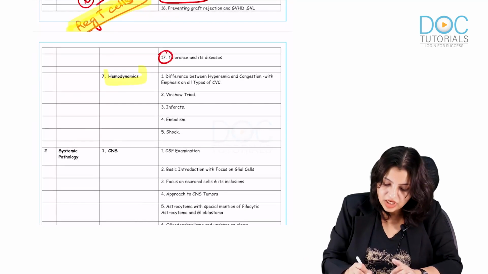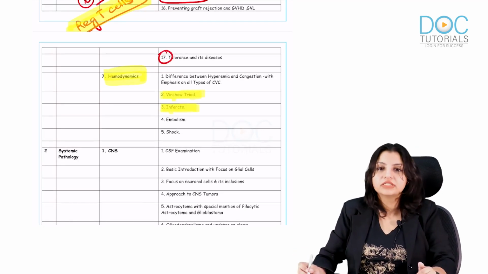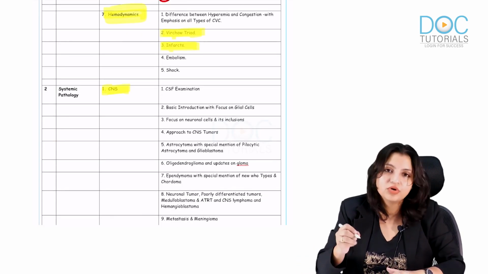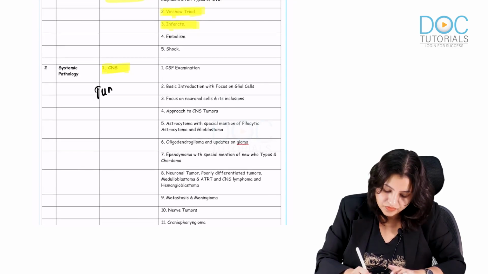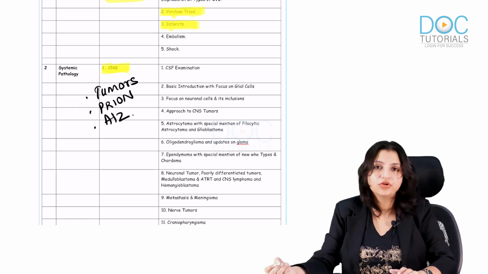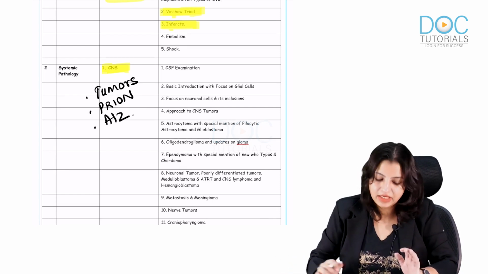Now coming to hemodynamics, know at least about Virchow's triad and all the types of infarcts. Virchow's triad and infarcts should be very clear. In CNS, what I want you to know is all the tumors, prion diseases, and Alzheimer disease. These are the 3 things I want you to know. These are mandatory to be known.